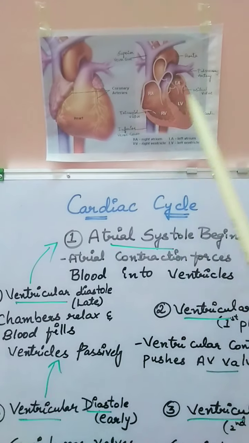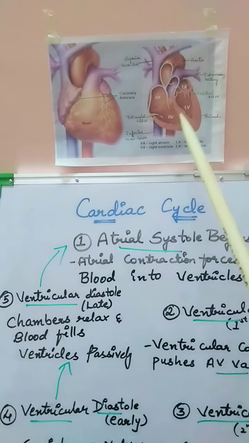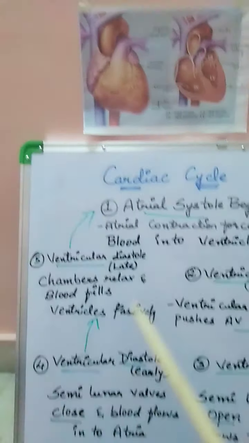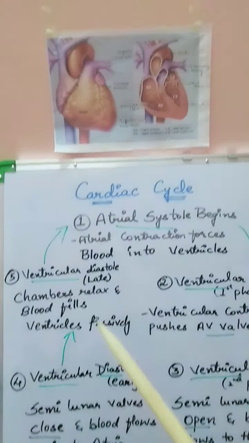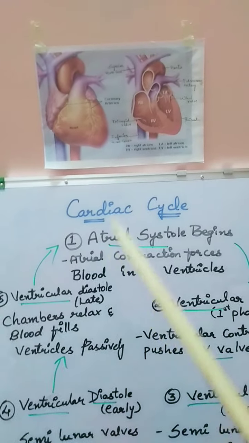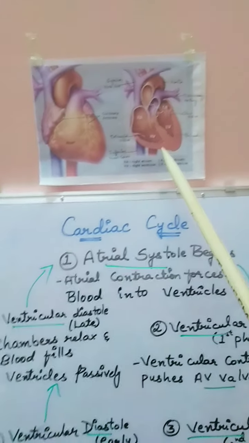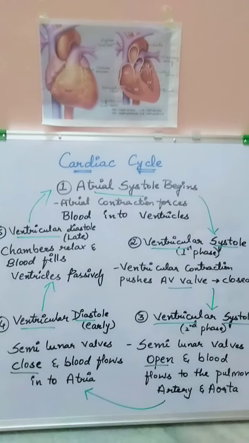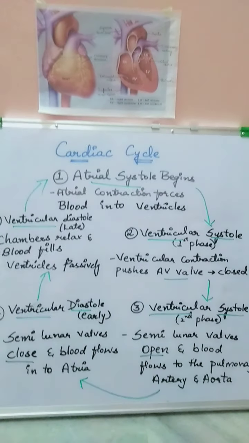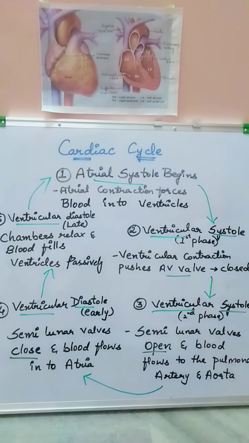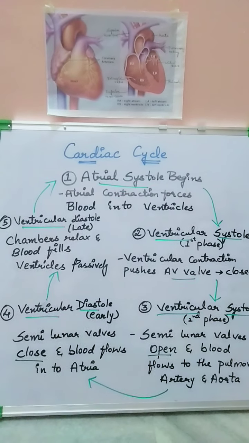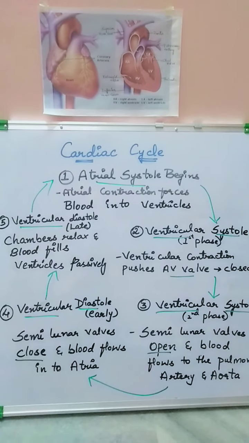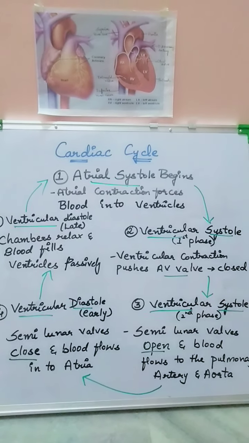But the main thing: the lub sound is heard when the auriculoventricular valves, that is, the tricuspid and the mitral valves, get closed. When the semilunar valves get closed and the reversal of the process takes place, then the dub sound is produced, right guys? So this is how the whole cardiac cycle takes place. The duration of the cardiac cycle is only 0.8 seconds, and the heart beats, lub dub, about 75 times per minute.